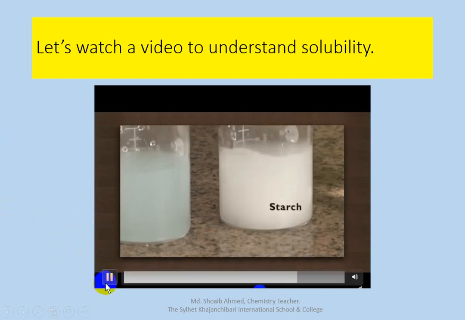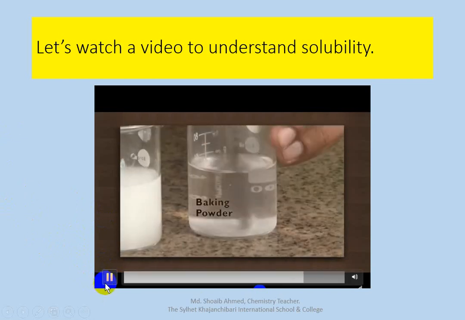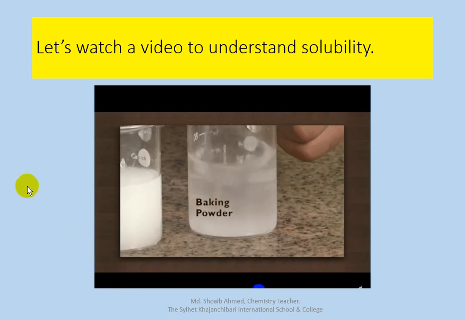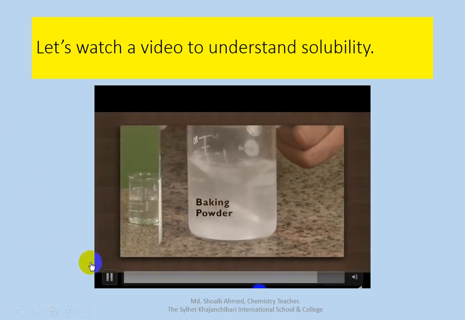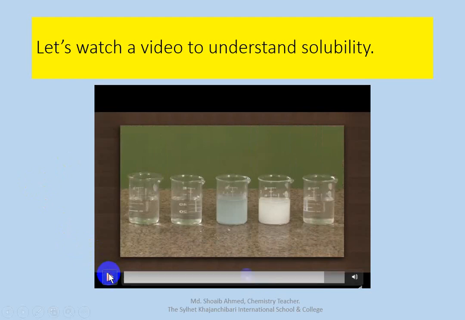Starch. Baking powder. Look here, salt and sugar are completely soluble, and baking powder is also completely soluble, but starch is completely insoluble.